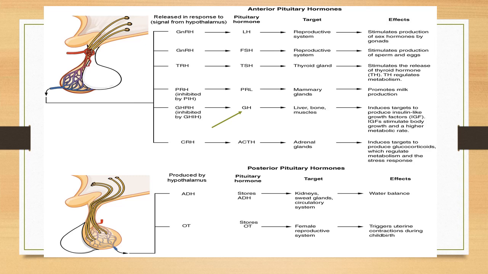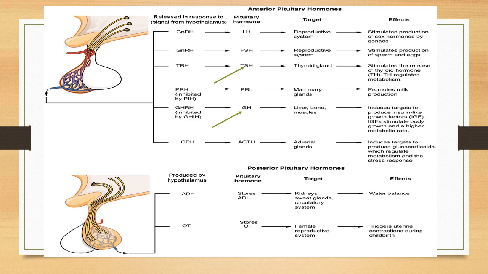So first your work is to follow the chart, 4 headings. First heading, released in response to signal from hypothalamus. They are from the RH coming, releasing hormone. That will work on pituitary hormone. They are from GH coming. That will go to your liver, bone, muscle. What for? Effect for growth.